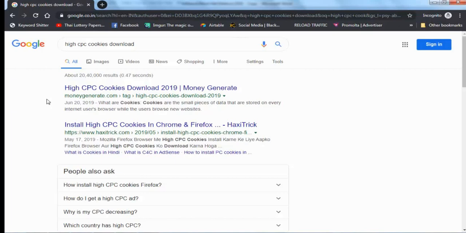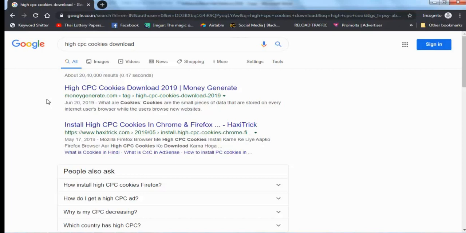Then he agreed and told me to go to his website and click his ad. I went to his website and found a high CPC ad. I clicked only one time on his website and he got $3 from only one click. This is called maximum click and high earning.